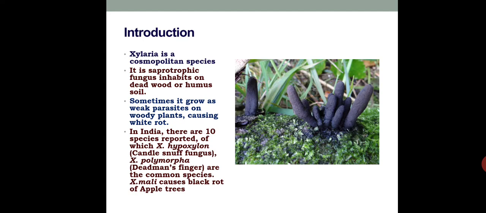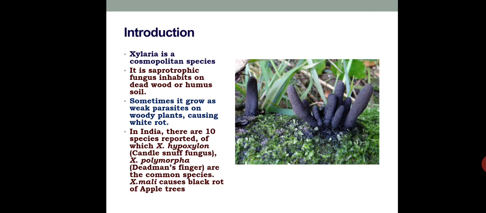So coming to our type study, first we will discuss the general introduction, under which we discuss the genus distribution and habitat. Here in the photograph itself, we can see the appearance of this fungus, and it is a cosmopolitan species. That is, normally it is present in most of the climatic conditions of our earth.